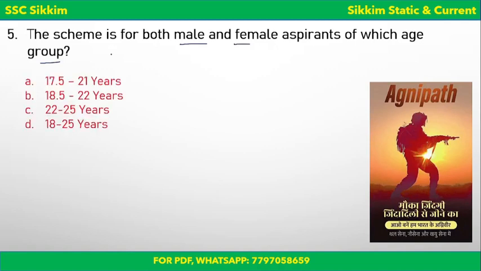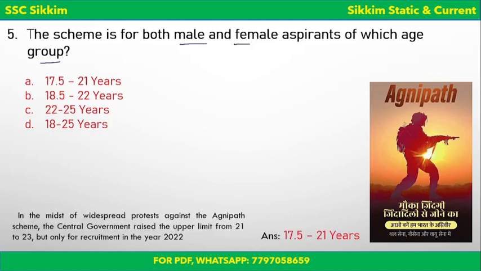Is it A, 17.5 to 21 years, that is minimum 17.5, maximum 21; B, minimum 18.5, maximum 22 years; C, minimum 22 years, maximum 25; or D, minimum 18 years or maximum 25? Well, the correct answer to this question is minimum 17.5 years and maximum is 21 years. Okay, so option A is the correct answer.